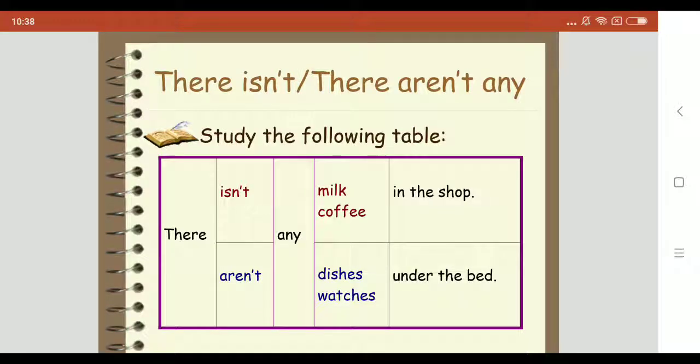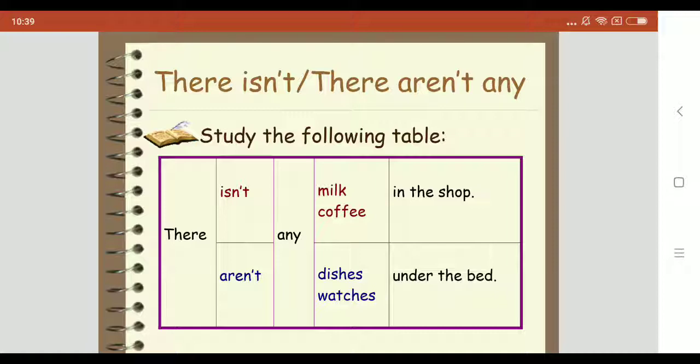There isn't, there aren't any. Add not or an apostrophe t to the end of the verb. See our verb to be for more information on forming negatives and questions. There isn't a freezer in the kitchen. Singular countable noun. For uncountable nouns, use any after the negative isn't, and for plural countable nouns, use any after aren't. Don't use any with singular countable nouns.